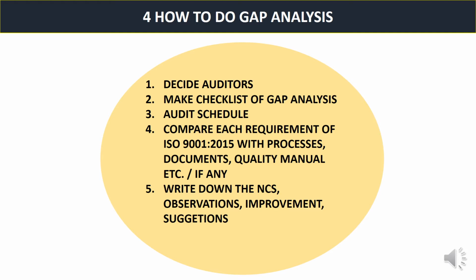There will be two types of organizations. One will be very fresh where there will be no such documents, so the gap analysis will be showing more gaps. And there will be some organizations who are maybe following accidentally some of the similar practices. There the gap analysis will be lesser. The last one is write down the non-conformities, observations, improvement and suggestions.